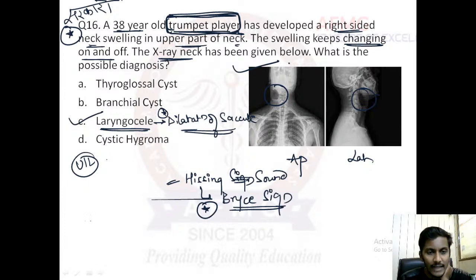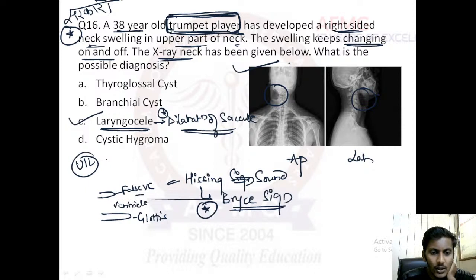So saccule is actually a structure of the ventricle. I hope you know this basic structure. These are your false vocal cords. These are your true vocal cords known as glottis, and these are your false vocal cords known as ventricular bands. In between these two, there is a space known as ventricle. And in this ventricle, there is an outpouching known as saccule.